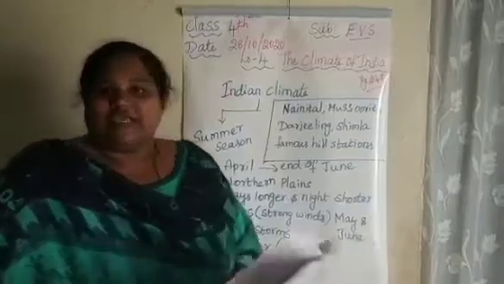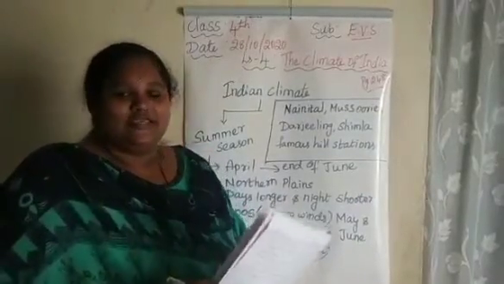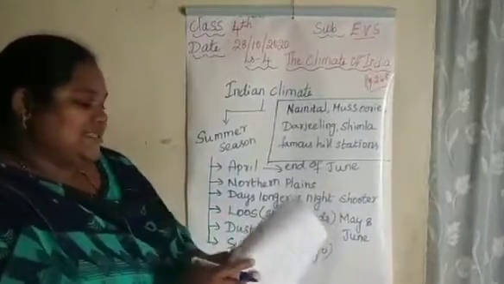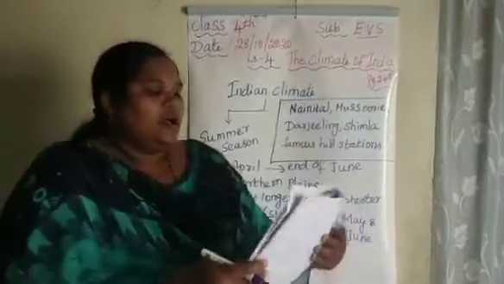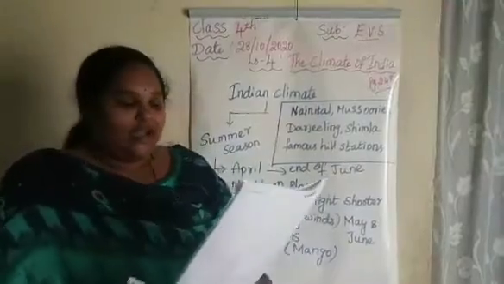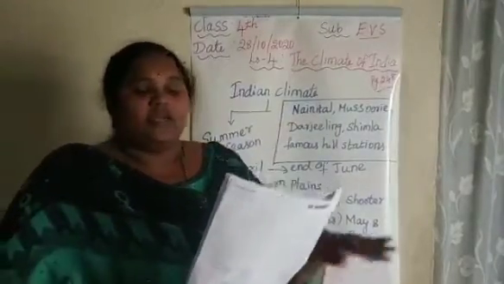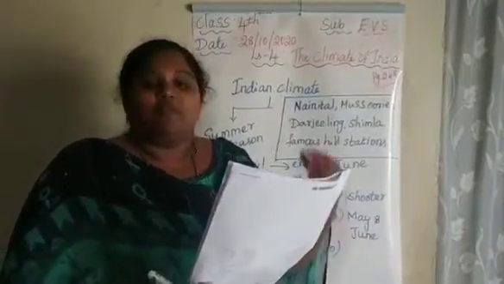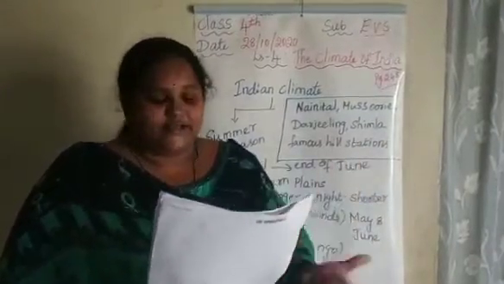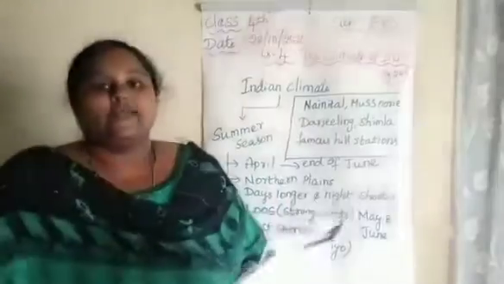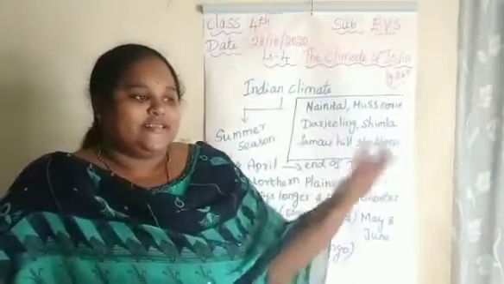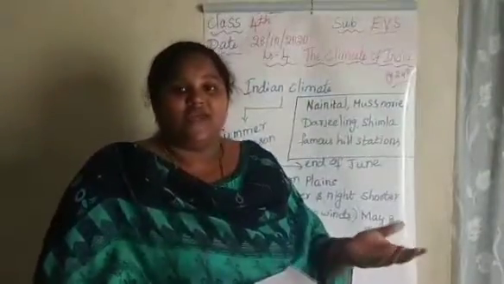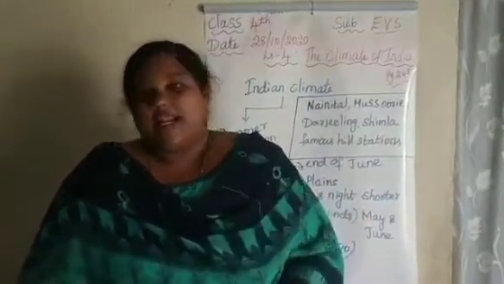In the next class we will see the rainy season and winter season. So today I am going to stop this lesson here. Once again we will revise it. We saw about the weather and climate, and the main factors. The land is not uniform in our country. We have plains, plateaus, deserts, forests, etc. So the climate varies from one region to another. In some places it is cold and in some places very hot. Some places receive very high rainfall, and some receive very little.